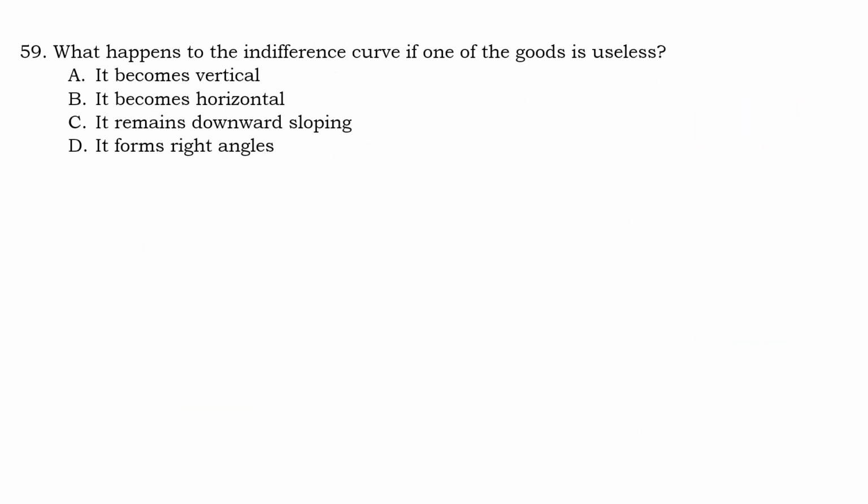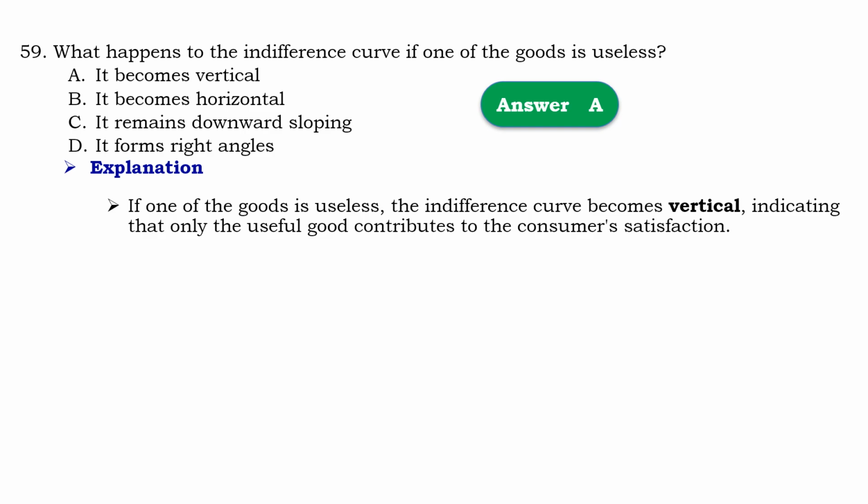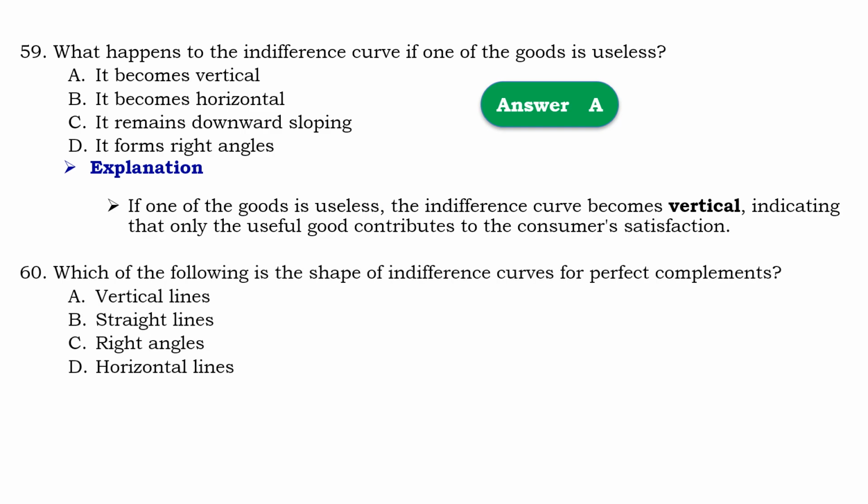Question number 59. What happens to the indifference curve if one of the goods is useless? So that should be A. It becomes vertical. Means that if one of the goods is useless, the indifference curve becomes vertical, indicating that only the useful good contributes to consumer satisfaction.